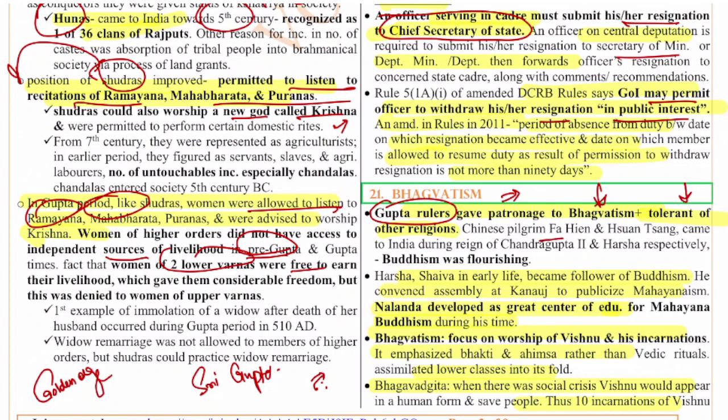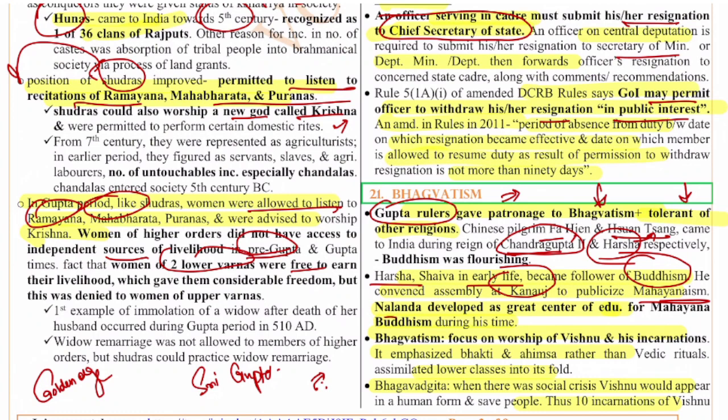The Chinese pilgrims Fa Hien and Hiuen Tsang came to India during the reigns of Chandragupta II and Harsha respectively. Hiuen Tsang came during Harsha, Fa Hien during Chandragupta II. This is the time during which Buddhism was also flourishing. Harsha was a Shaivite in early life, but later became a follower of Buddhism. He convened an assembly at Kanauj to publicize Mahayana Buddhism.